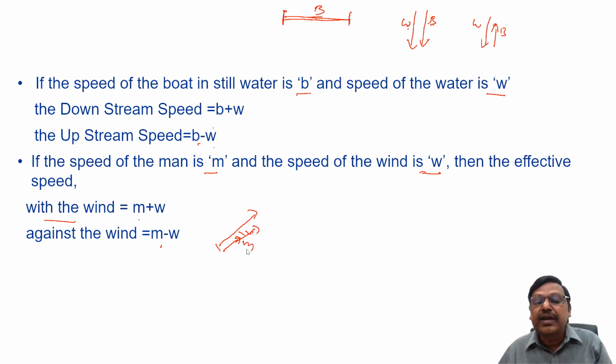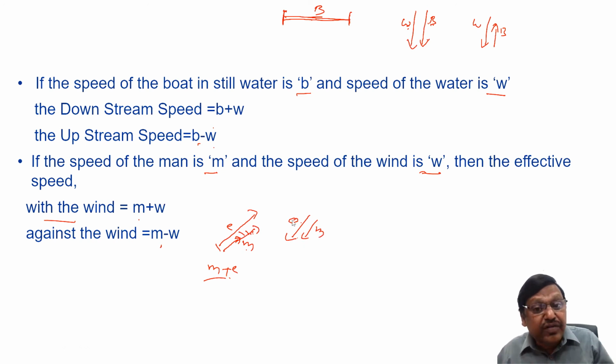If the speed of the man is m and the speed of the escalator is e, both are going in the same direction. The escalator is taking you up, the man is also going up, so both are moving in the same direction, which means the speed will be the speed of the man plus the escalator. Or the escalator is coming down, and instead of standing on it, the man is also climbing down some steps, so he will reach fast. Both are working together. Again the speed will be the speed of the man plus the escalator.